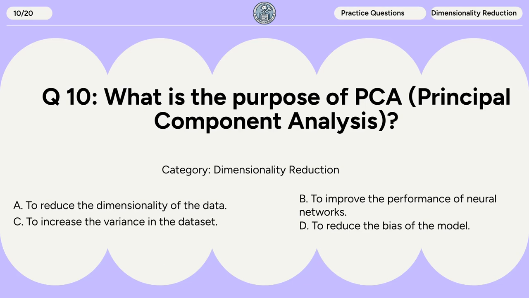Question 10. What is the purpose of PCA? A. To reduce the dimensionality of the data. B. To improve the performance of neural networks. C. To increase the variance in the dataset. D. To reduce the bias of the model.